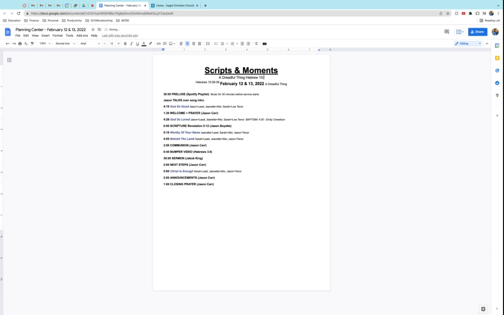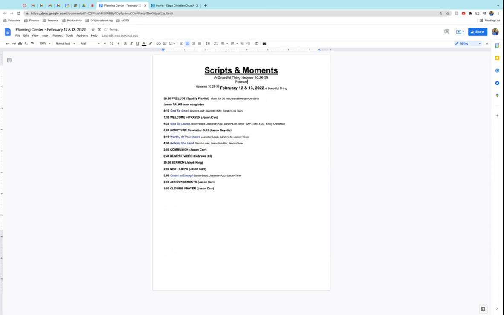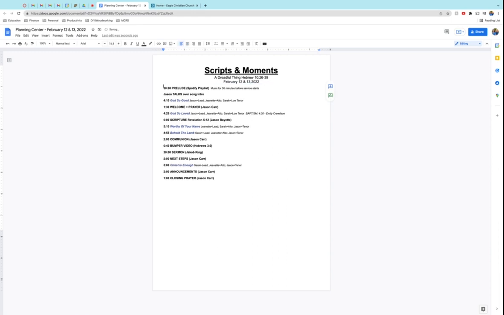Hebrews 10, 26 through 39. And then we've got the date underneath that. All of this, you can see the formatting is just kind of a mess, so we just get rid of all that. All right, now, the other thing that I'm going to do, that's a little big, 28. We're going to go ahead and make that 24.